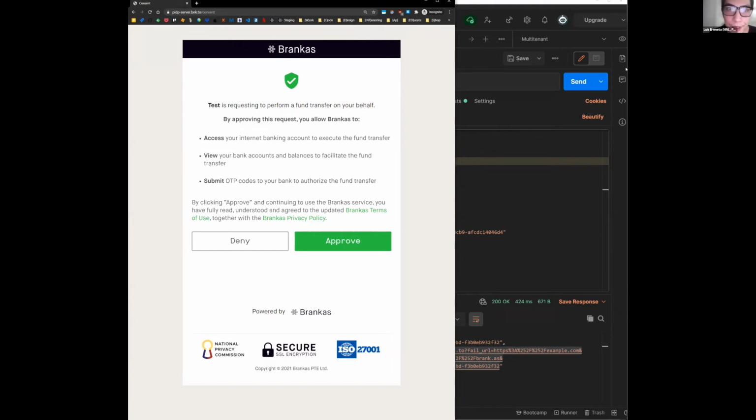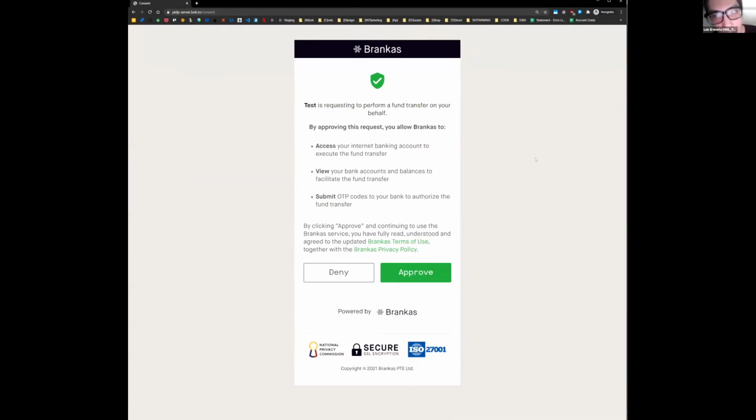This is a web service that we call the Brank.as Identity Provider Service, or the Brank.as IDP. This is our secure end user authentication and authorization environment. The very first thing, the most important thing that we do as part of any transaction flow, is that the end user has to provide informed and explicit consent that they know that an integrator, like a client, is requesting to perform a fund transfer on their behalf.